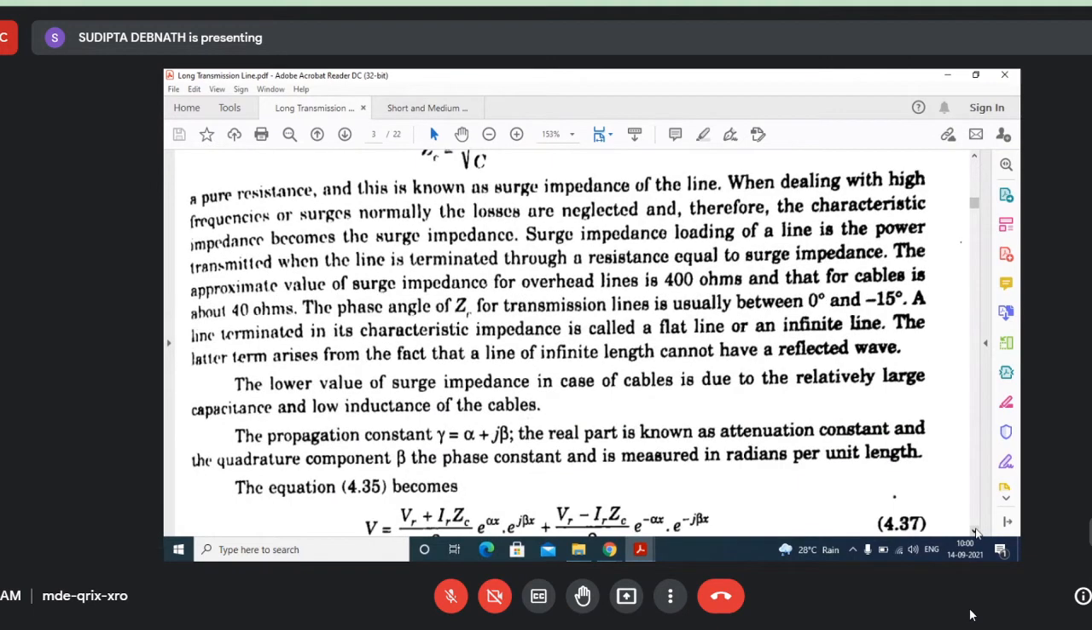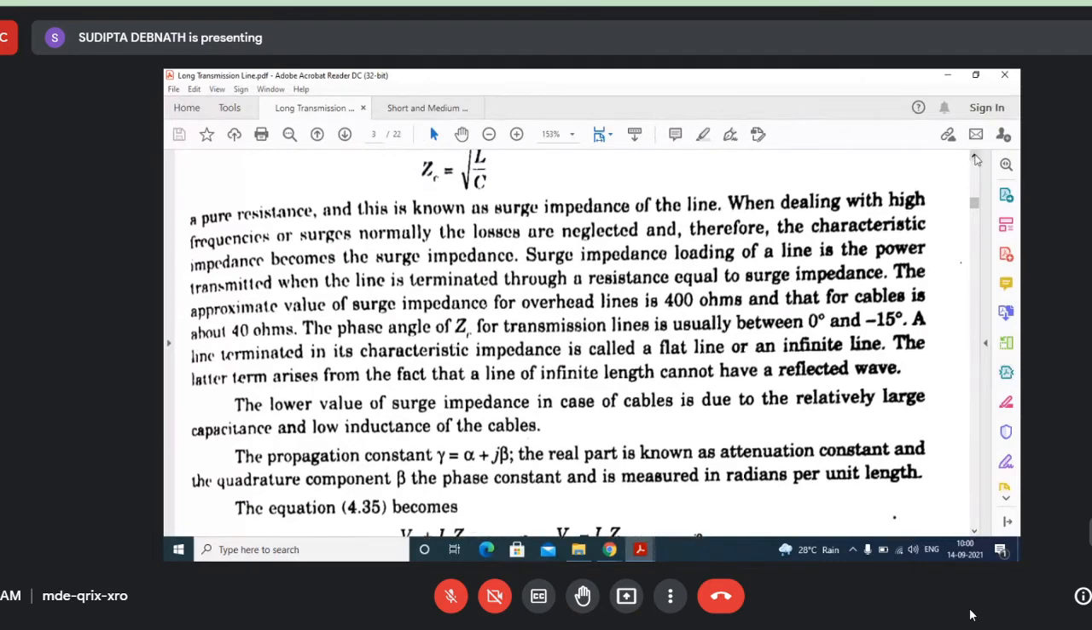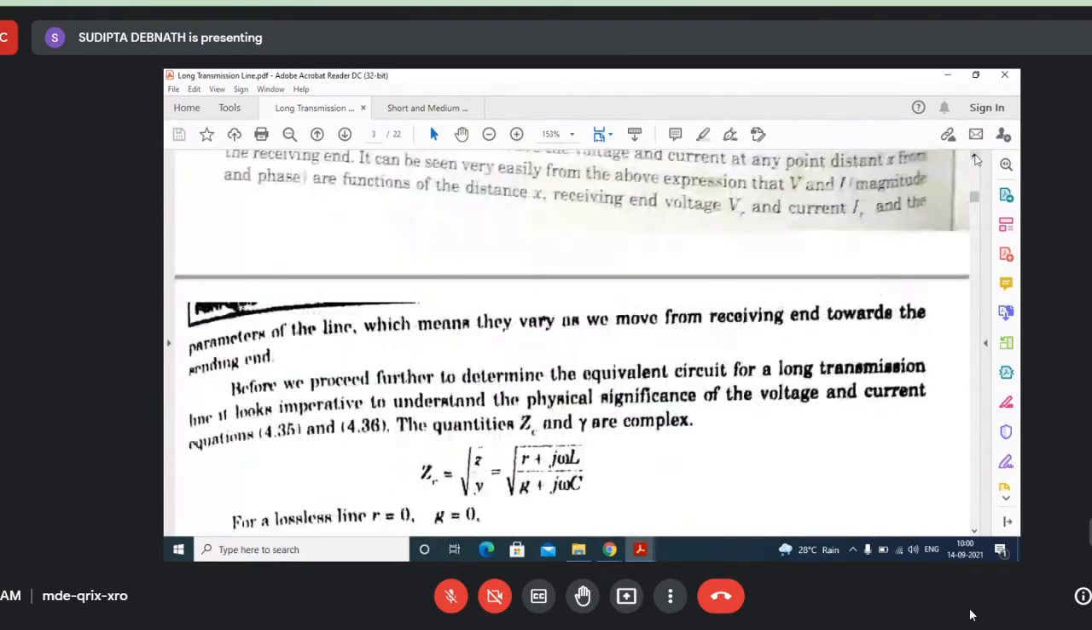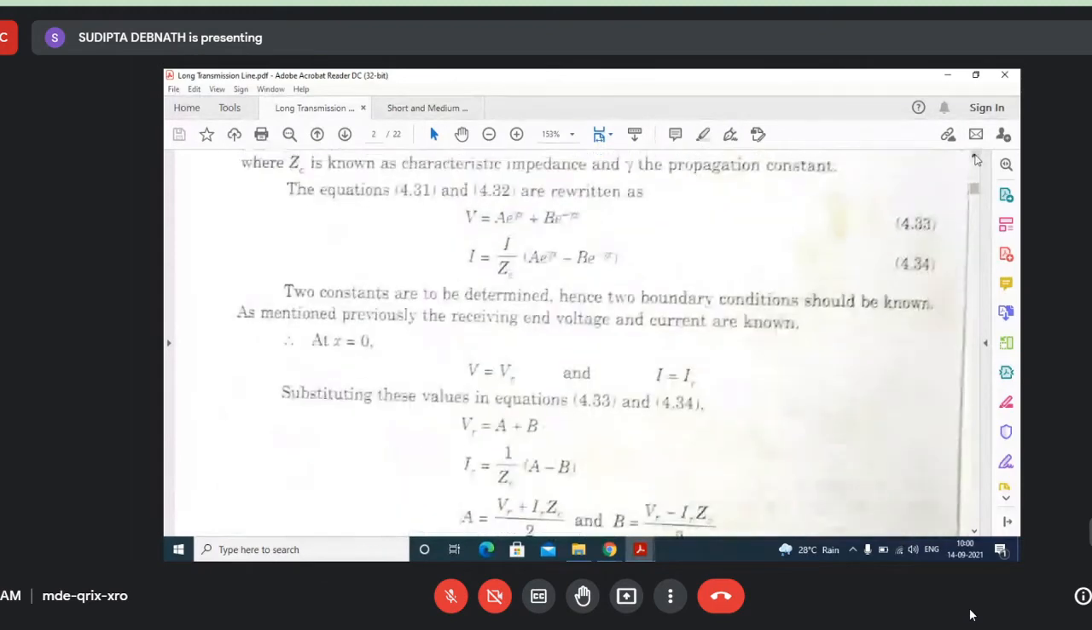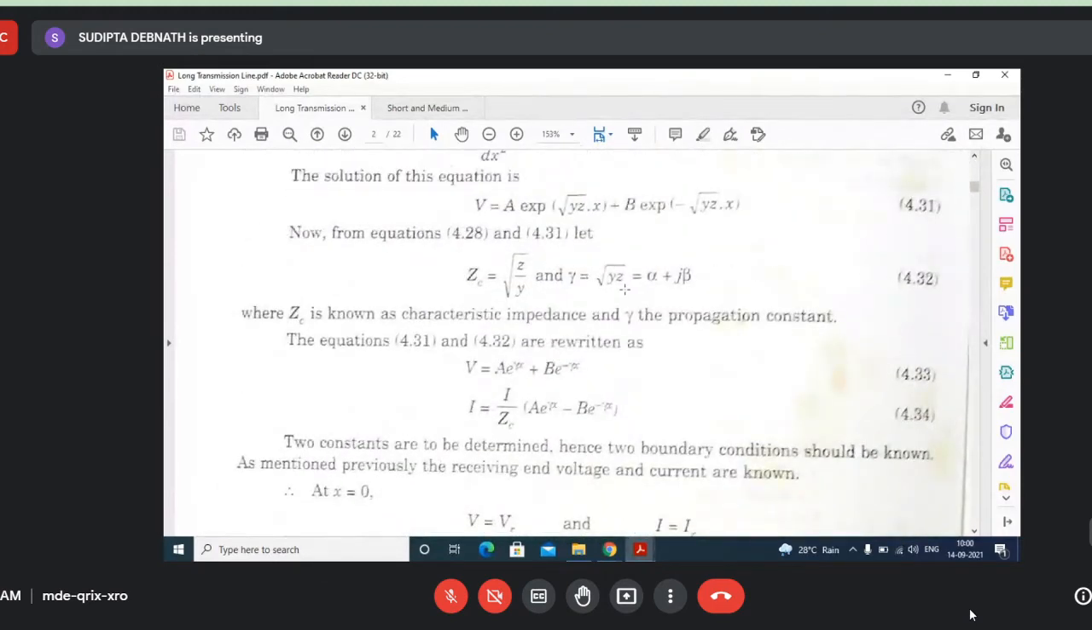Now, what about gamma? Gamma, I told you, is the propagation constant. Now, why is gamma a complex quantity? Because you know, gamma equal to root over yz, isn't it? So Y, even if we neglect G, will be j omega C. What will be Z? Z will be R plus jXL. So this is a complex term. Even if we neglect R, say we completely consider a lossless line, what will be Y? Y will be j omega C. What will be Z? It will be j omega L.